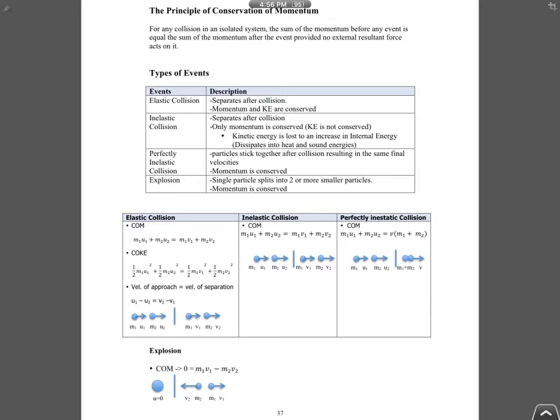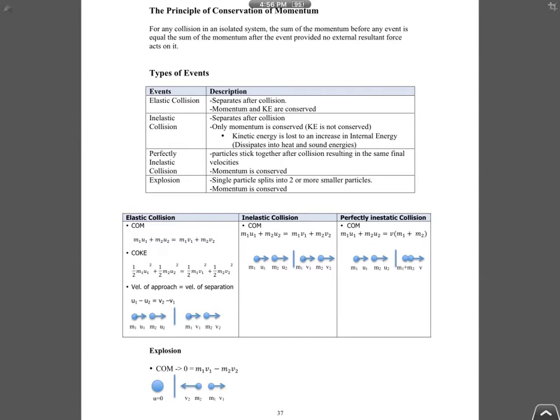So generally, there are a few types of event that we're going to learn. First one will be collisions. There will be altogether 3 types of collision. First one is called elastic collision, or some people call it perfectly elastic collision. In physics, if you see elastic or perfectly elastic collision, they are the same, which implies that they must separate after collision, and most importantly, your KE is conserved.